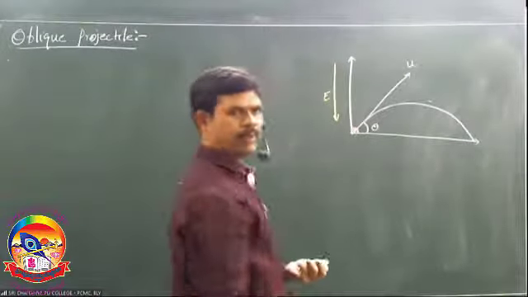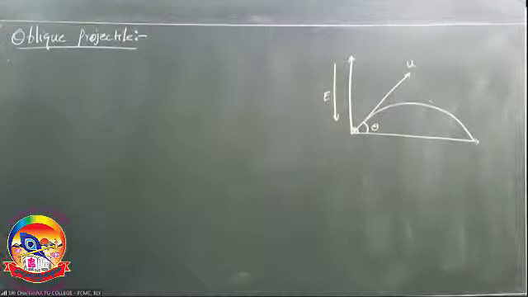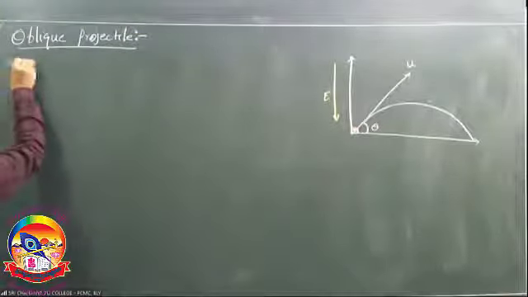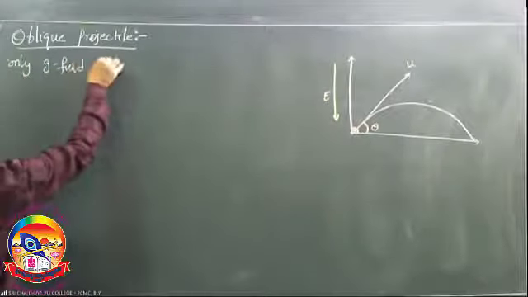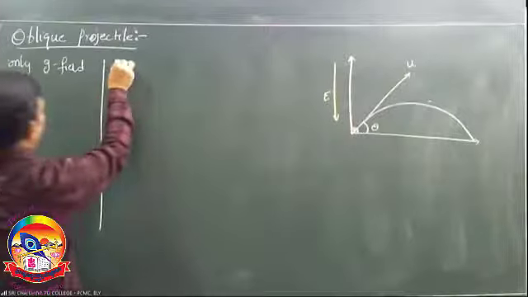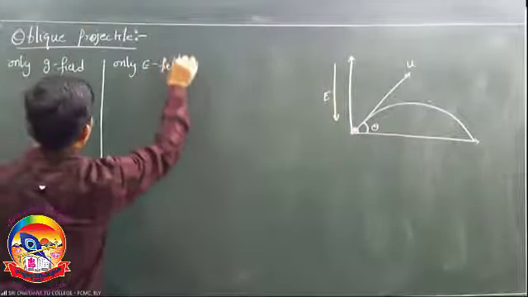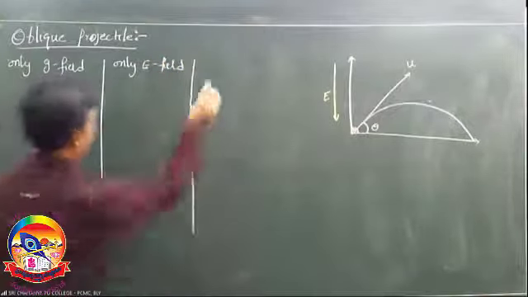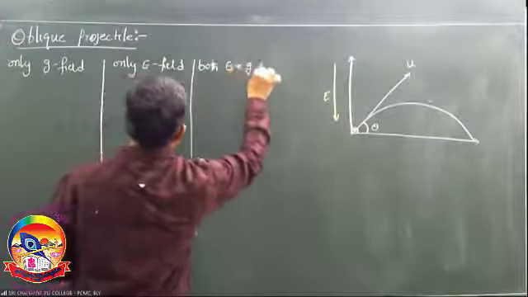Here also, you can write the formulas with only gravitational field, with only electric field, and with both E and G fields.